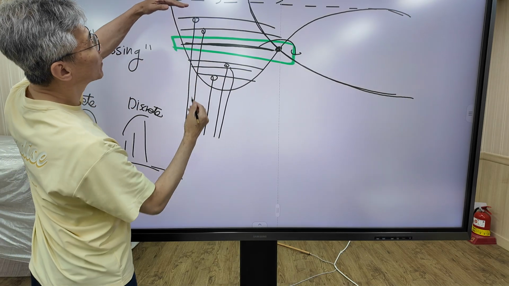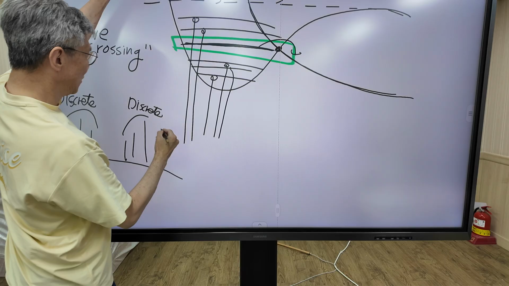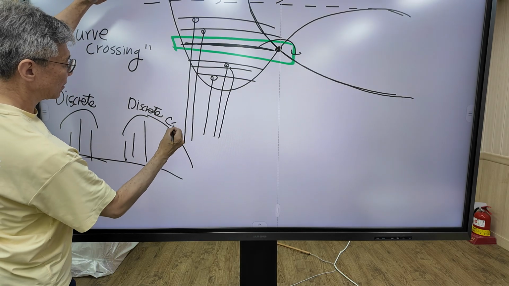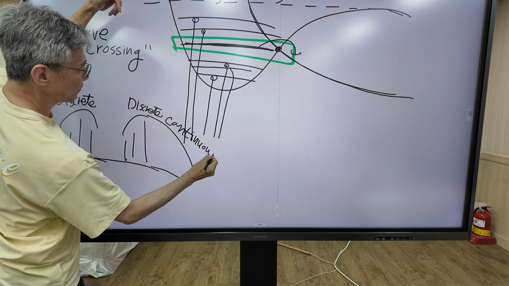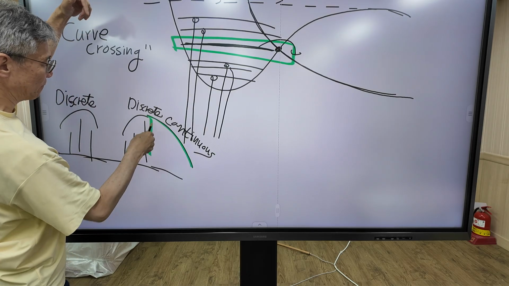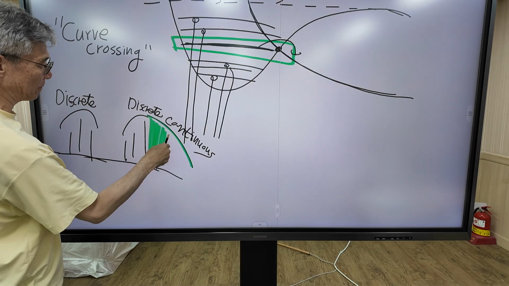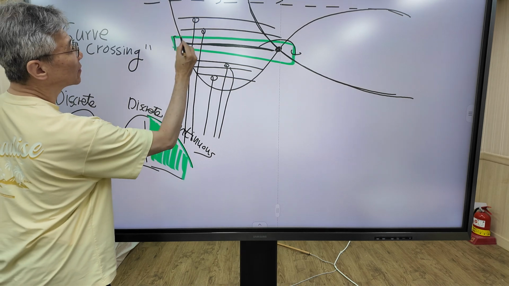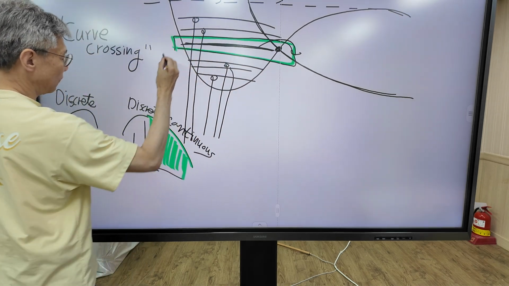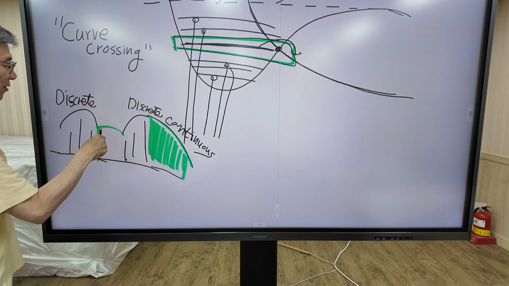And above the dissociation limit, we have a continuous spectrum. And near the crossing point, we also have a continuous spectrum.